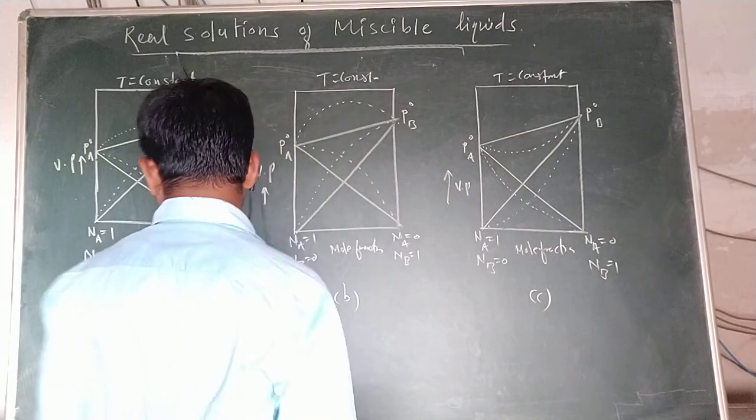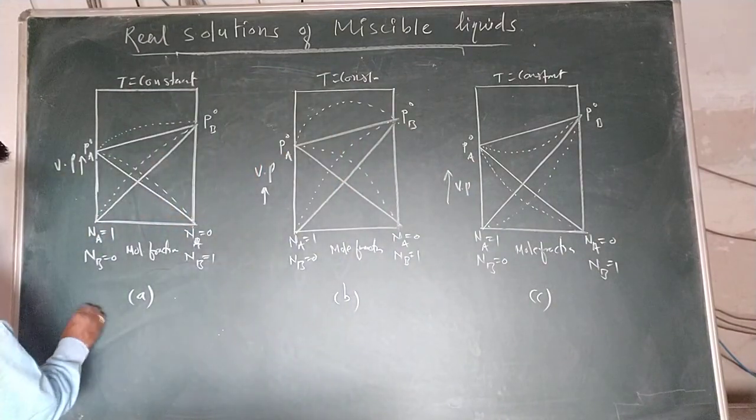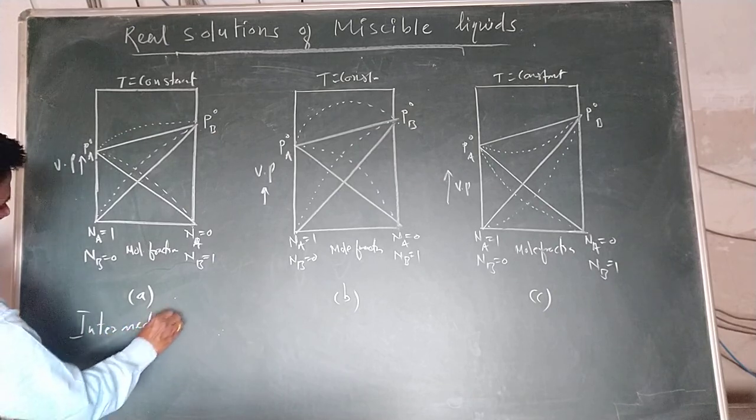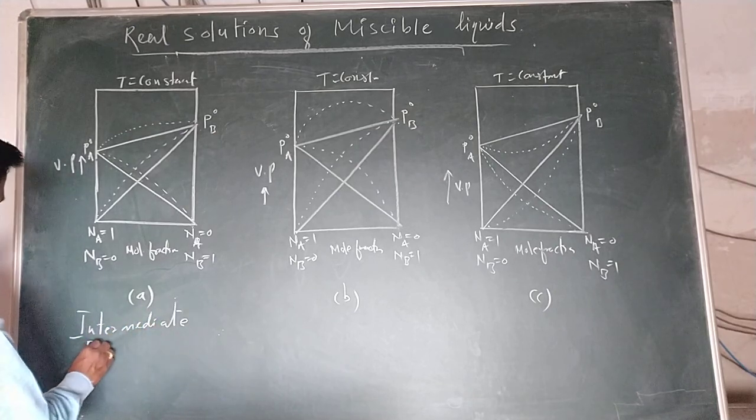In this case, this is the intermediate positive deviation.